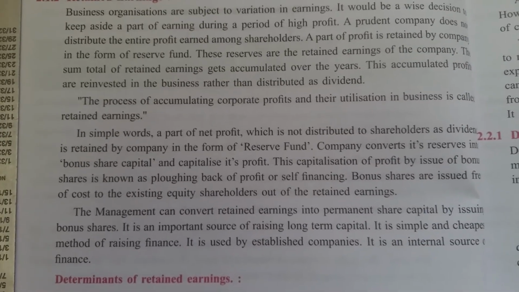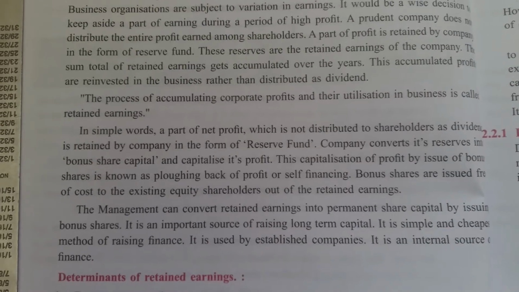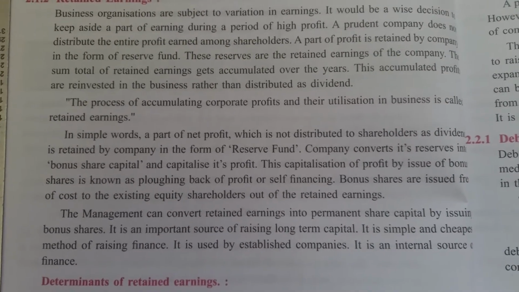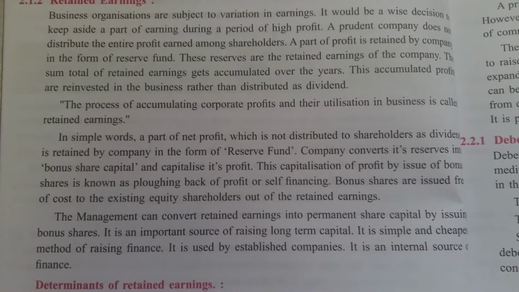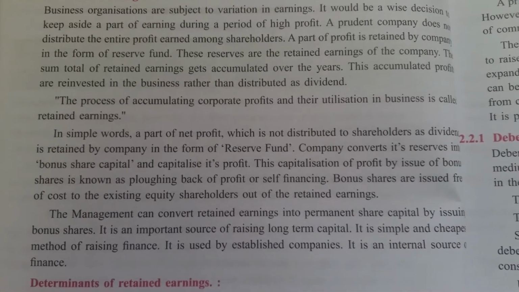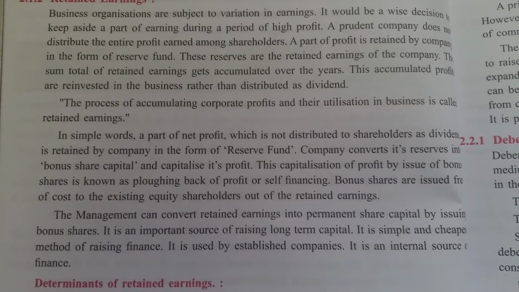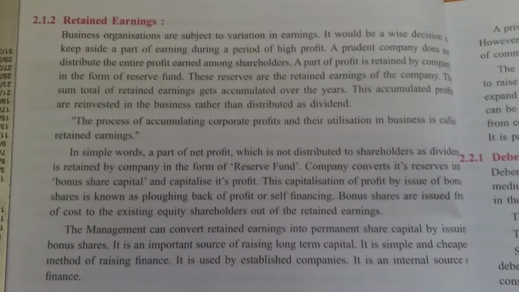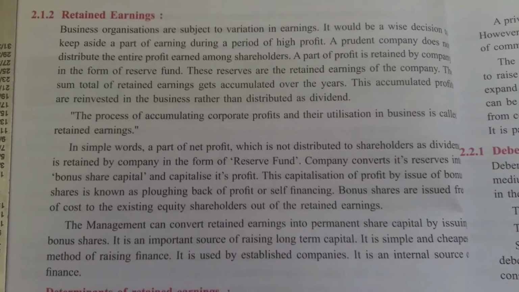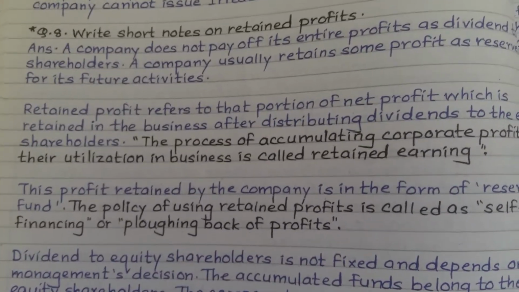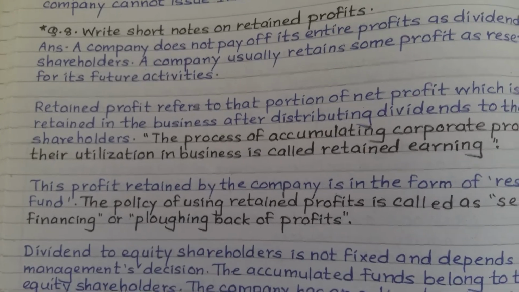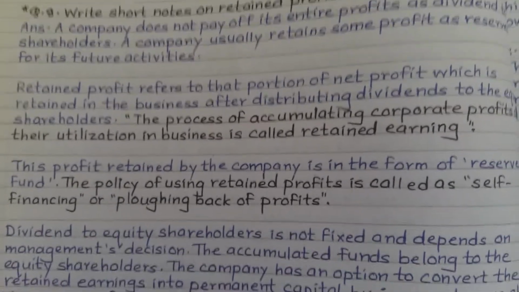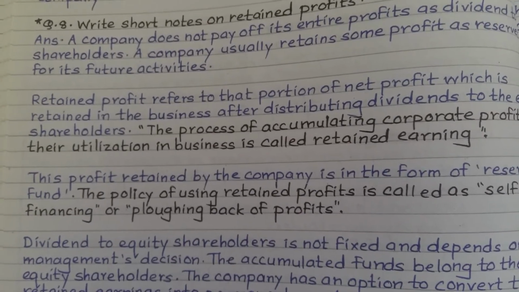In simple words, a part of net profit which is not distributed to shareholders as a dividend is retained by the company in the form of a reserve fund, and the company converts its reserves into bonus share capital and capitalizes its profit. We will learn this through a very simple example. A company does not pay its entire profit as a dividend to the shareholders. A company usually retains some profit as a reserve for its future activity.